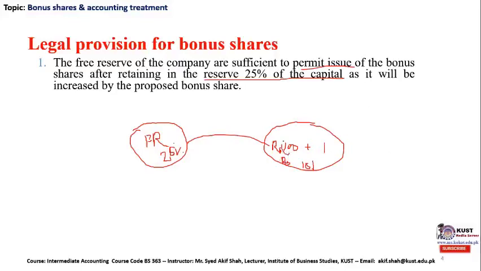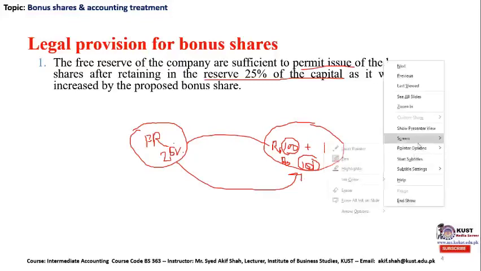This was our previous capital of 100 million, and after the issuance of an additional 1 million rupees of bonus shares, it is now 101 million rupees or dollars, whatever the currency is. Now this free reserve must be 25% of this increased capital, which I will discuss in my next slide. So this is the first legal requirement.